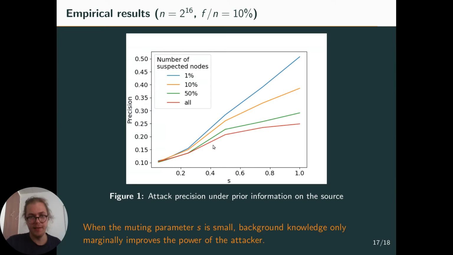And then if s is very small, then we almost hit the 10% limit, which is actually the number of curious nodes in the graph. So we know that we can't do better than this. But what's important is that when the muting parameter is small, background knowledge only marginally improves the power of the attacker. Whereas when S is large, it really improves it. So we have other experiments similar to this one that show that it's really great to have differential privacy and robust guarantees in mind when designing algorithms.